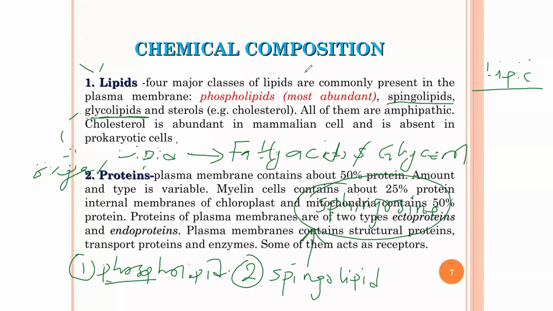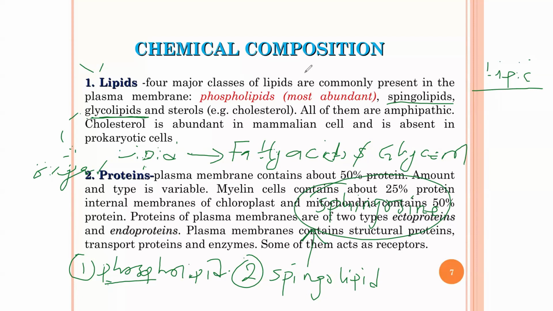And then the next thing is proteins. Apart from lipids, there are proteins. The plasma membrane contains about 50% proteins. The amount and the type vary. So the amount and the types of these components found in the cell membrane vary from one another. For example, the myelin cells contain about 25% integral protein, and chloroplast and mitochondria, the mitochondria contain 50% proteins.